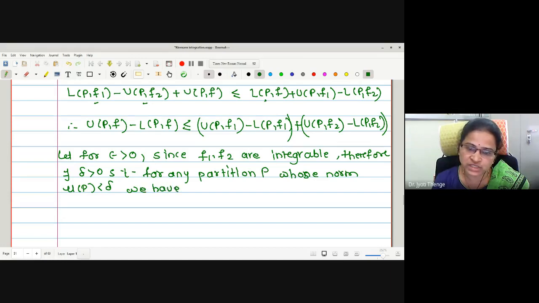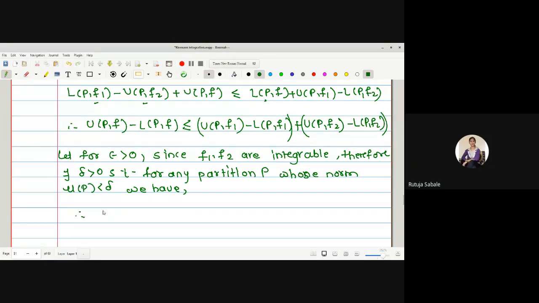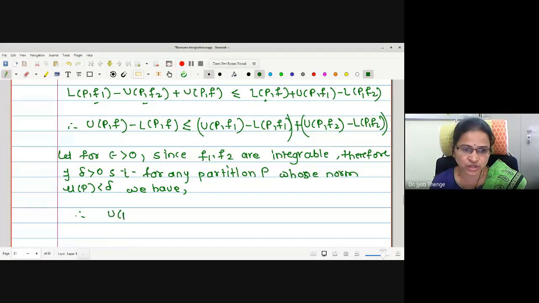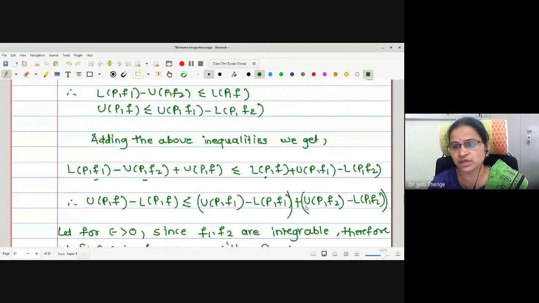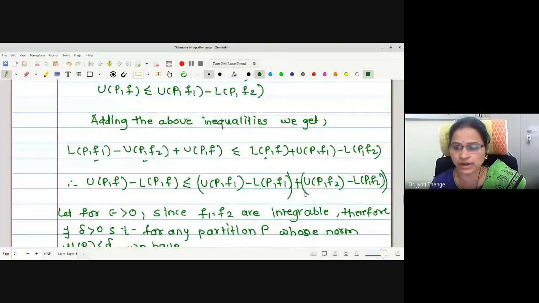See, we are imposing the condition on the partition that the norm is less than delta. Which condition is it? First condition, ma'am. Yes, it is the first condition. Therefore, I may write U(P,f1) minus L(P,f1) is strictly less than epsilon by 2, and U(P,f2) minus L(P,f2) is again less than epsilon by 2. But if we put epsilon by 2 and epsilon by 2 here in this equation, I'll call it number 5.